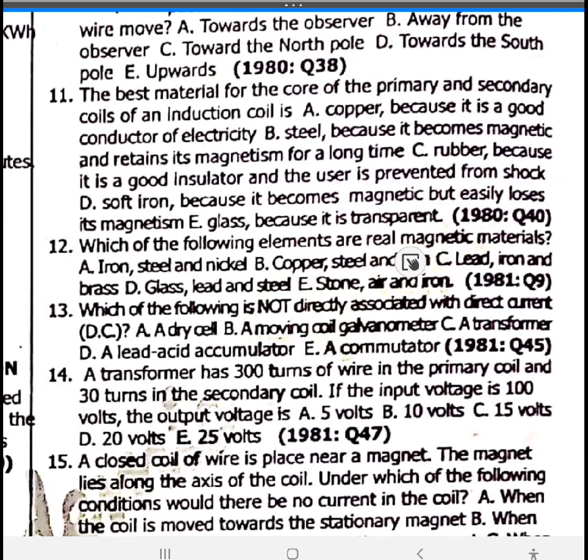12. Which of the following are real magnetic materials? Iron, steel, nickel, and cobalt are right. Real magnetic materials: iron, steel, nickel, cobalt. These are called ferromagnets.